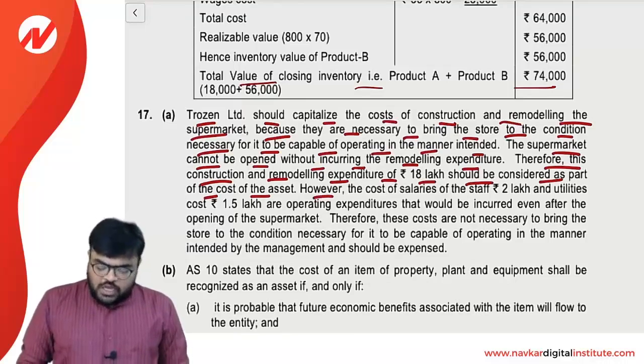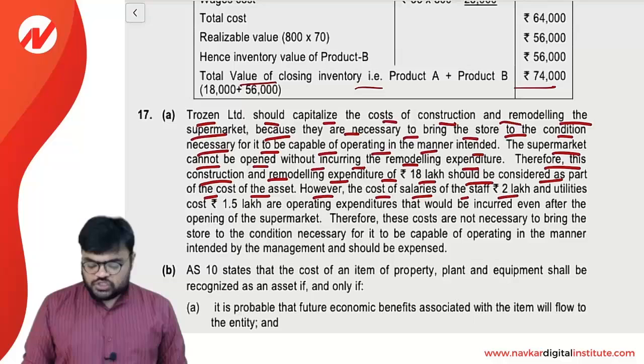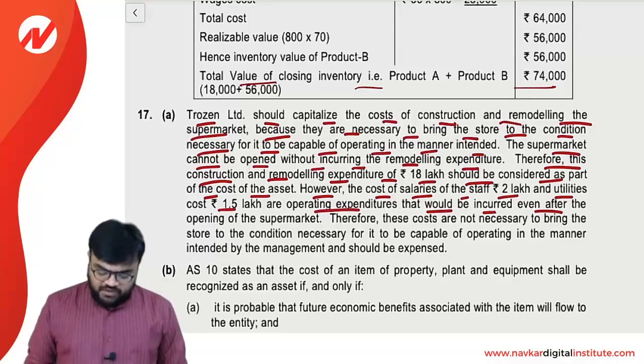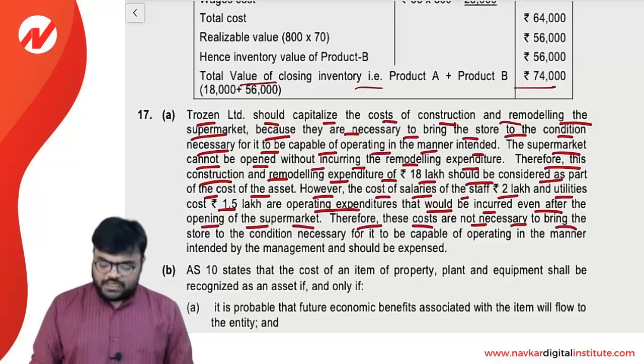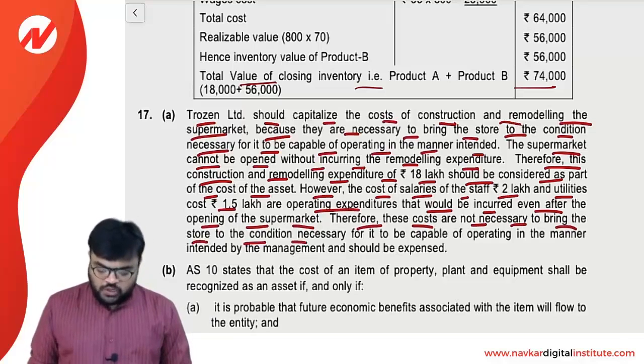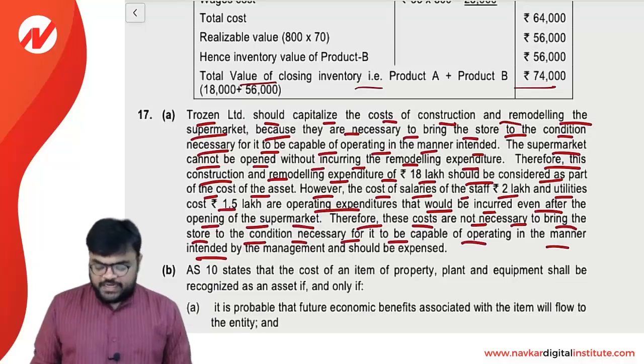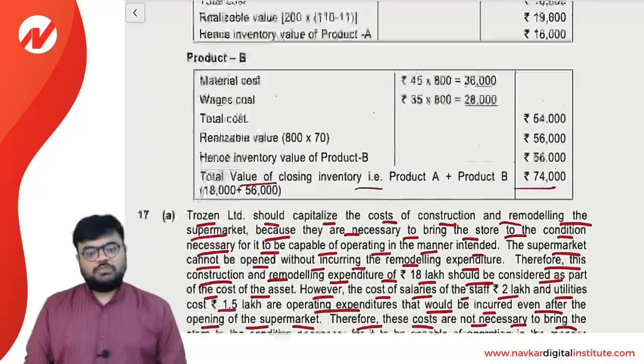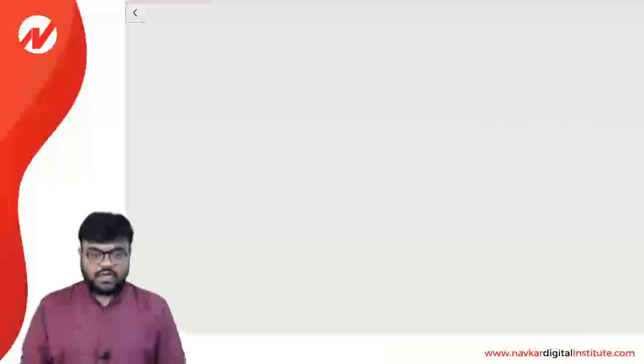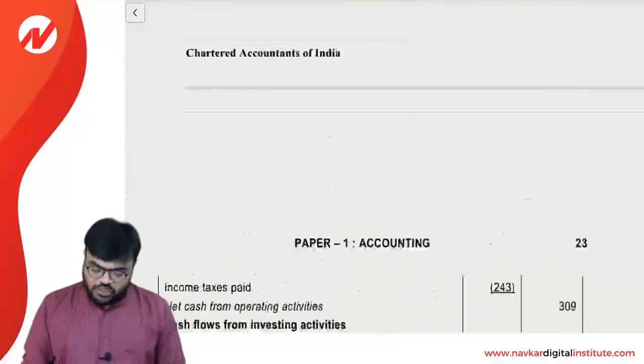of the asset. However, the cost of the salaries of the staff of rupees 2 lakh and the utility cost of 1.5 lakh are operating expenditure that would be incurred even after the opening of the supermarket. Therefore, these costs are not necessary to bring the store to the condition necessary for it to be capable of operating in the manner intended by the management and should be expensed. So simply we will capitalize just 18 lakh only. Clear? So that was the answer for question number 17A. Let's check 17B.